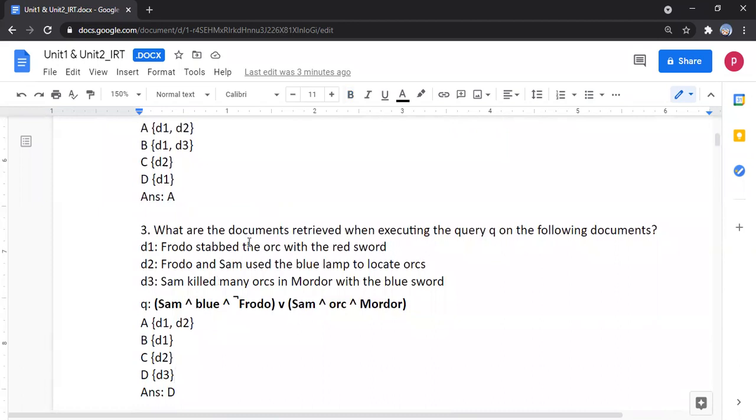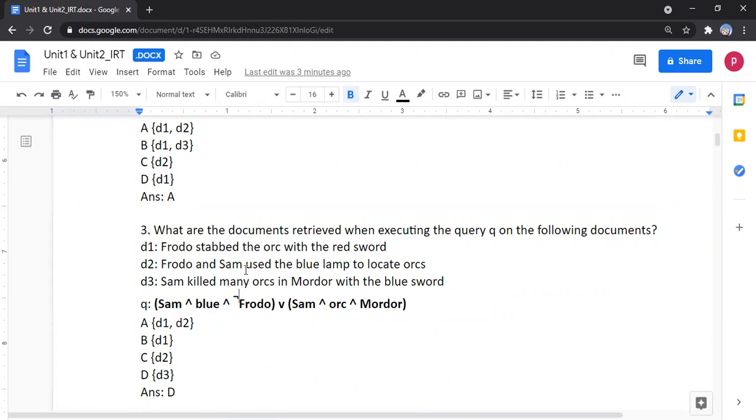Same like before, we have to evaluate the query. Here this cap symbol indicates AND, this V symbol indicates OR, and this symbol indicates NOT. We have to find the documents satisfying the condition. Sam, Blue, Frodo: Sam is not in the first document.